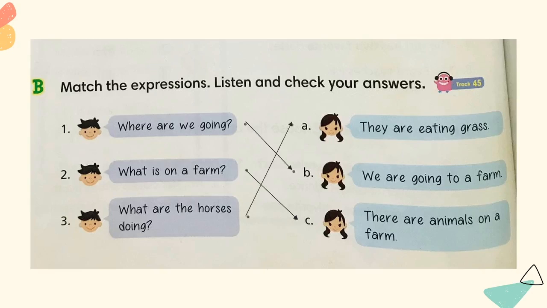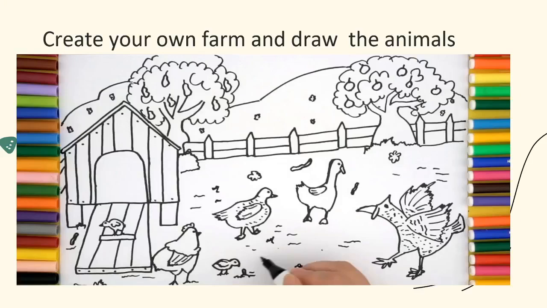Here is our answer for exercise B, where we matched the expressions. Now let's move to the next one. Teacher wants you to create your own farm and draw the animals. You can draw a mountain, a tree, and what kind of animals you have, like teacher's example. When you finish, you can send it to teacher by personal Telegram.